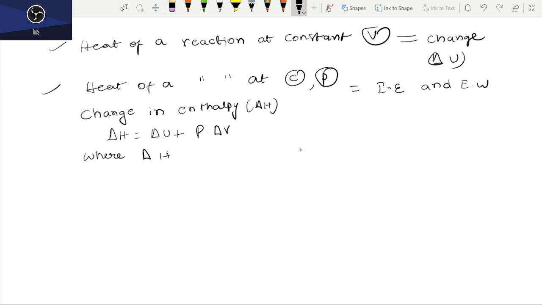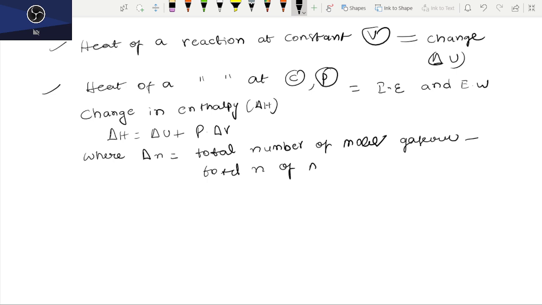Now, delta n is equal to the total number of moles of gaseous products minus the total number of moles of gaseous reactants. Whereas delta H is equal to the enthalpy change.